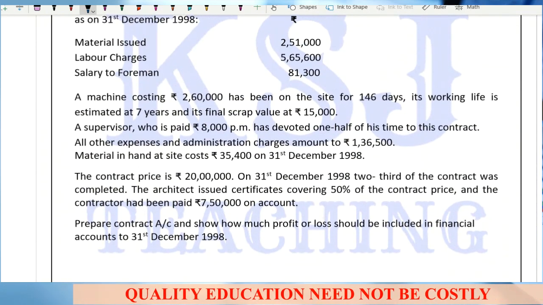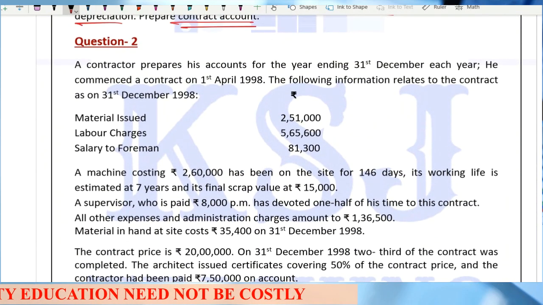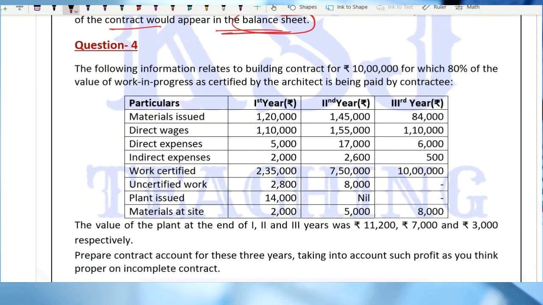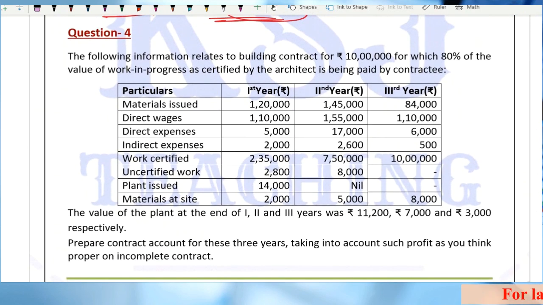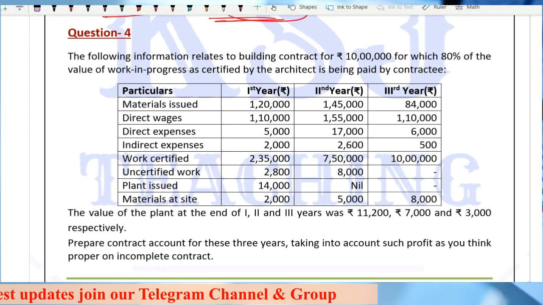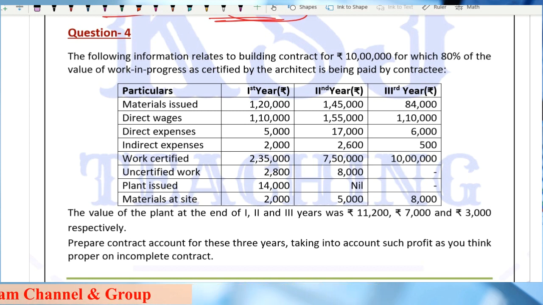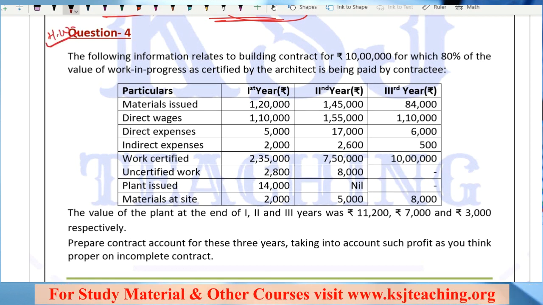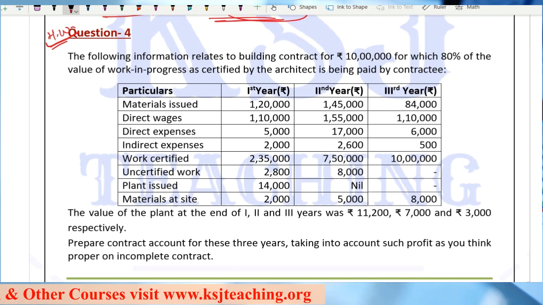Sir, are you not going to do question number 2? We will do question number 2. Don't worry about it. We'll do it in the next lecture, right? And question number 4 is there. If you want to try, you can try question number 4 once. You must try. I will do it in the lectures, don't worry about it. In the next lecture, we are going to take up question number 2 and question number 4. Both are very good questions. Question number 2 is a very good question and one of the most expected questions in the examination, so that is why I'm going to take it up in the next lecture. And question number 4, I am giving you as homework. You must try it at least once. I will do it in the next lecture, don't worry about it.